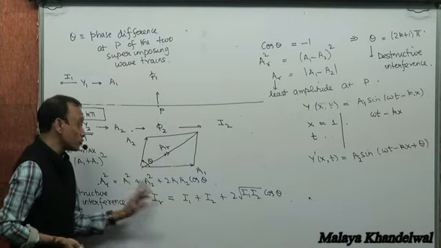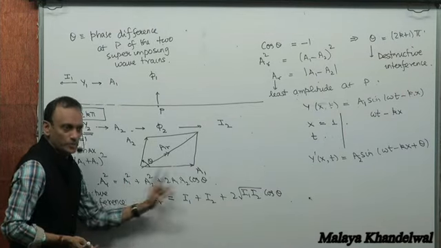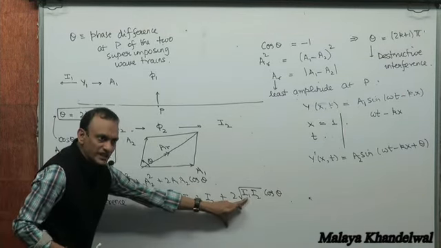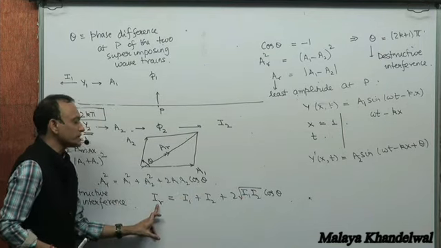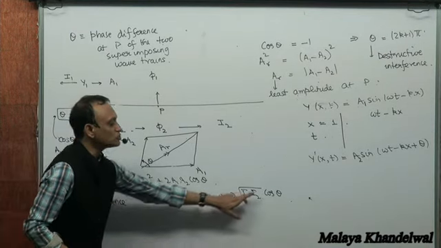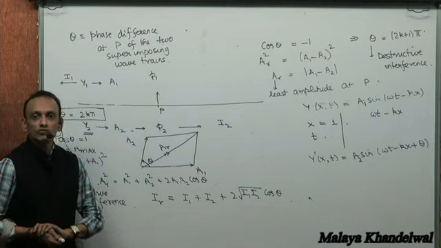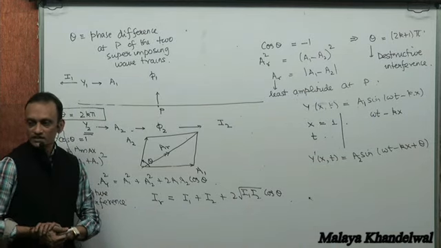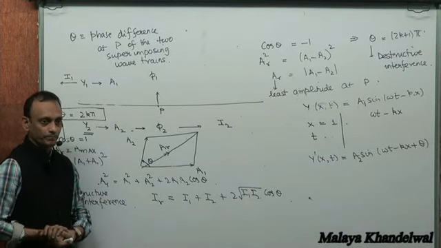The intensity is proportional to the square of the amplitude, so amplitude is proportional to the square root of the intensity. So the resulting intensity would be I1 plus I2 plus 2 root I1 I2 cos of the phase difference between the interfering wave trains at P. Yes or no?